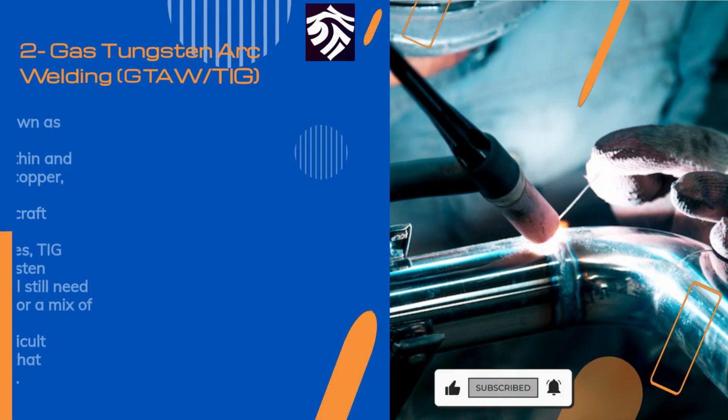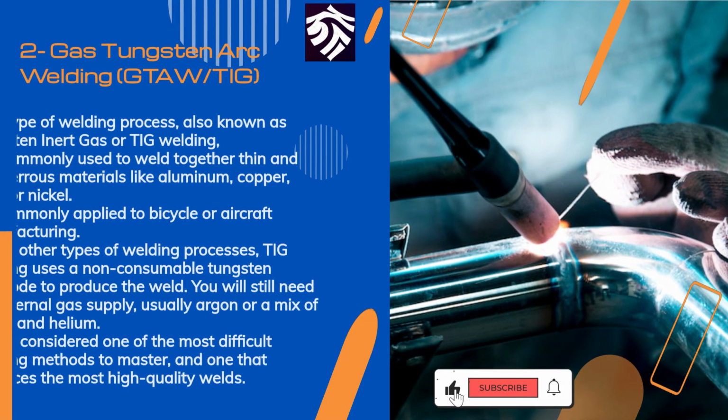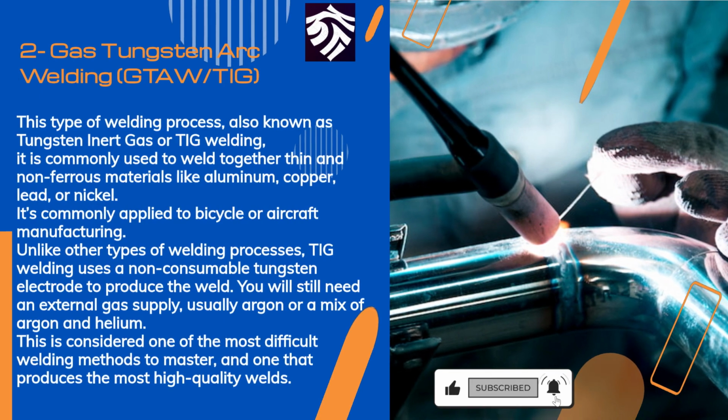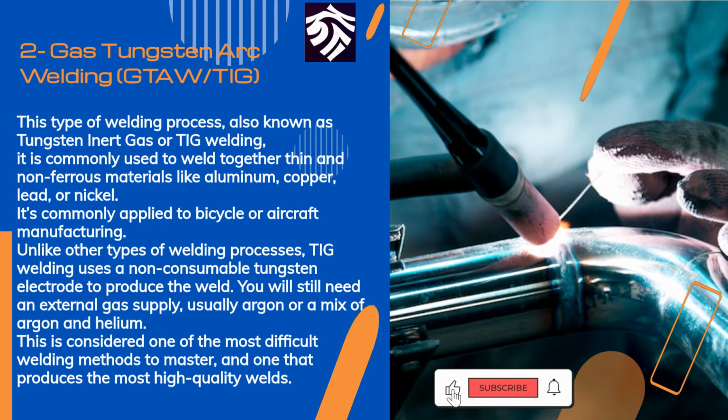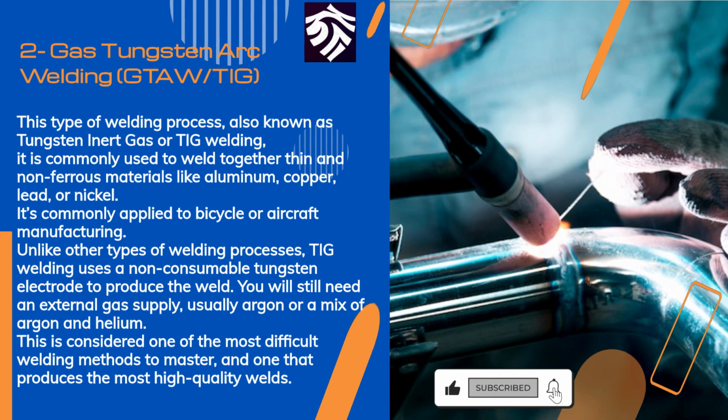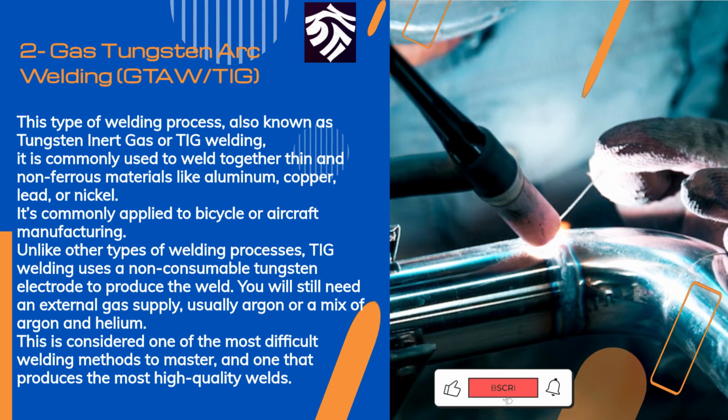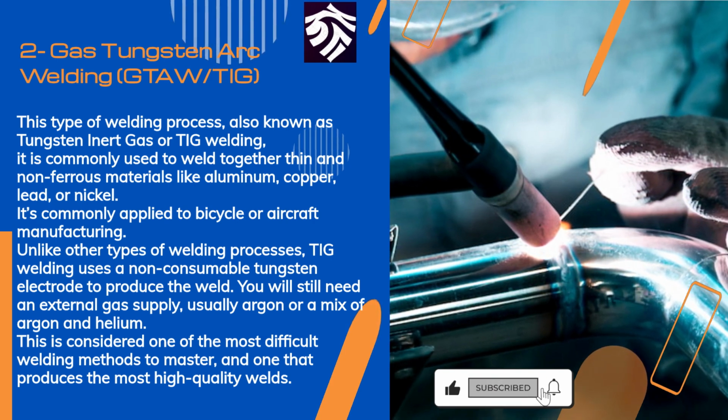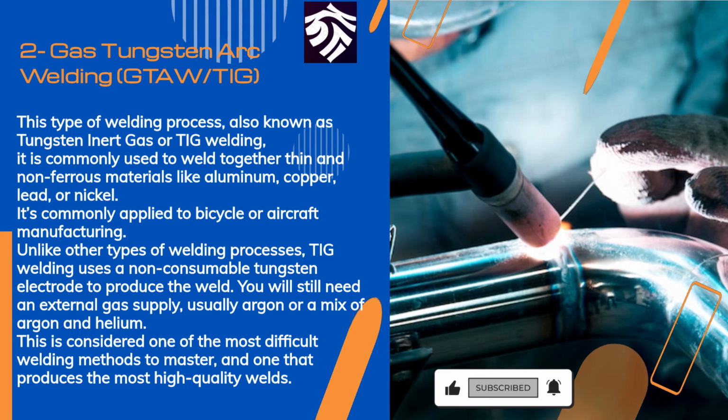Gas tungsten arc welding. This type of welding process, also known as tungsten inert gas or TIG welding, is commonly used to weld together thin and non-ferrous materials like aluminum, copper, lead, or nickel. It's commonly applied to bicycle or aircraft manufacturing.